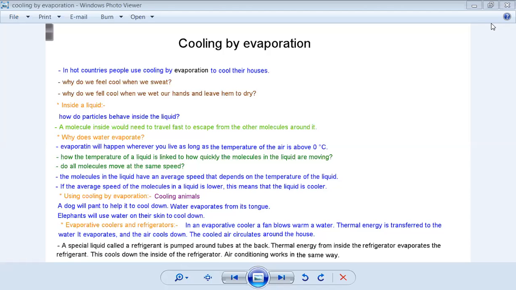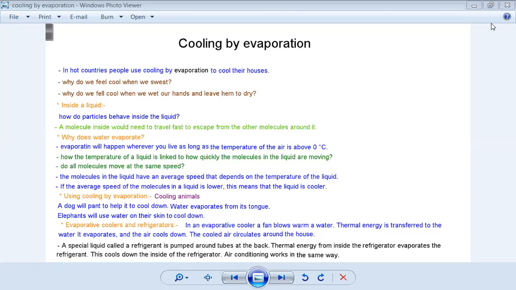So in hot countries, people use cooling by evaporation to cool their houses. In old days, they didn't have any air conditioning, so they were using a wet towel on their open doors. When the wind comes in hot, or the temperature is high, it hits this towel and causes the water to evaporate. So the temperature of the atmosphere inside the house will decrease, and they will feel cool air coming from the door.